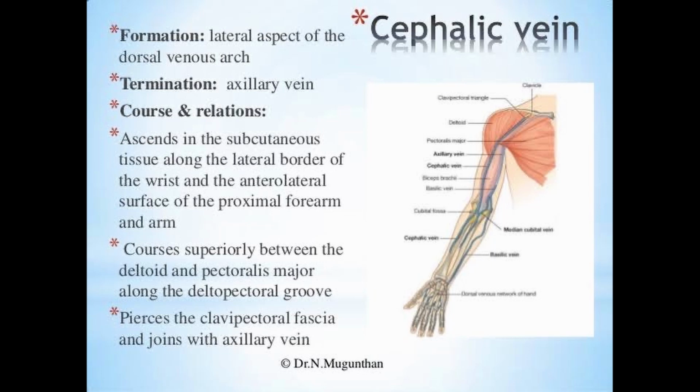It ascends in the subcutaneous tissue along the lateral border of the wrist and the anterolateral surface of the proximal forearm and the arm. Then it courses superiorly between the deltoid and the pectoralis major along the deltopectoral groove. As you can see on the diagram, it lies between them and then it pierces the clavipectoral fascia and joins the axillary vein. So this is the cephalic vein.